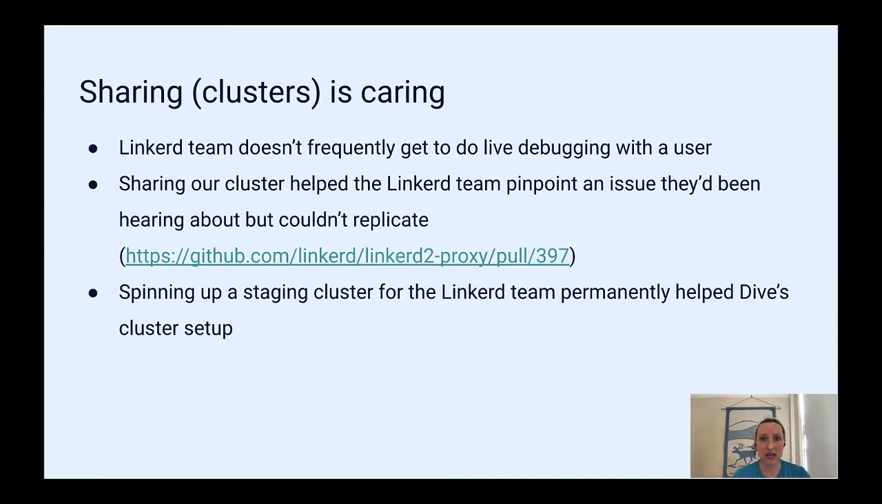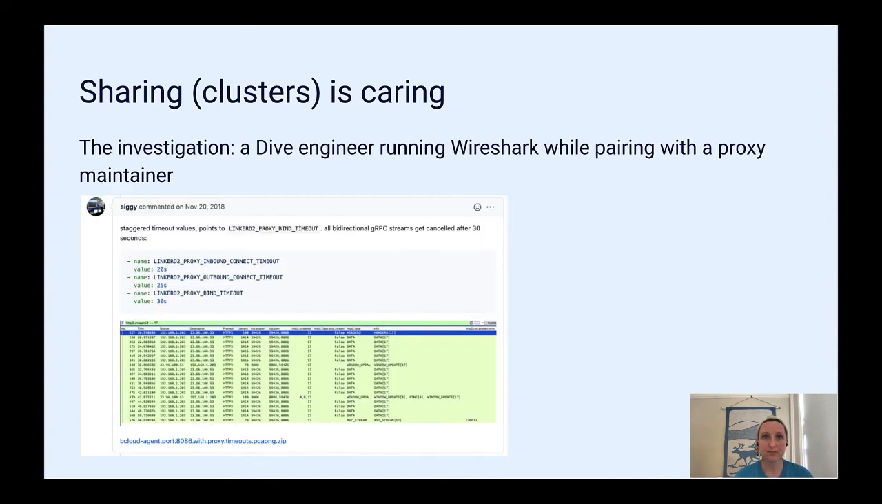Not only did this isolated environment help Linkerd, it also benefited the Dive team because we moved to having two separate staging and production clusters. And keeping those separate has been invaluable as we support more and more Dive users and need to do more testing before pushing things to production.